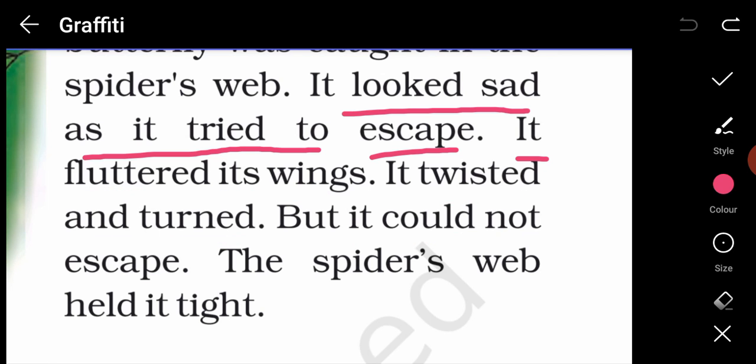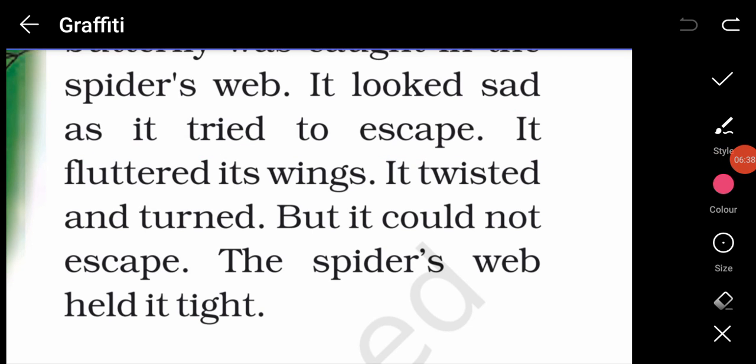The more it tries to get away from the web, the more it will get caught in it. It will not be able to escape from it. So that same thing was going to happen over here. The spider's web held it tight. Okay, so it was not possible for the butterfly to release itself from that web.